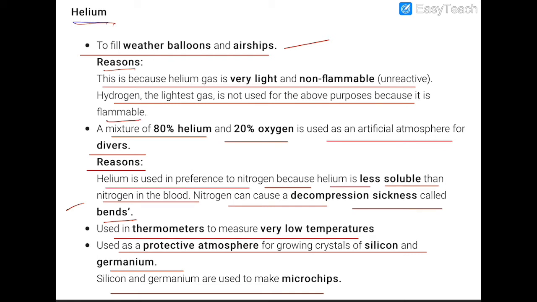Chemical properties of the noble gases. In general, noble gases are very less reactive. Their inertness to chemical reactivity is attributed to the following reasons. Number one, completely filled closed shell configuration, high ionization enthalpy, and no tendency to accept electrons. So all these three factors make them unreactive in nature.